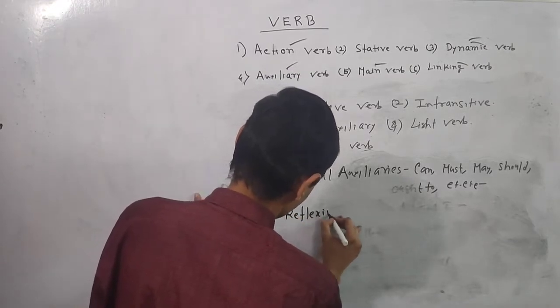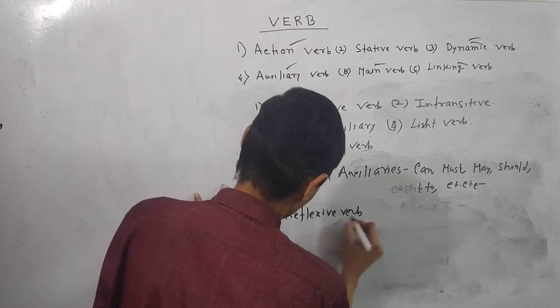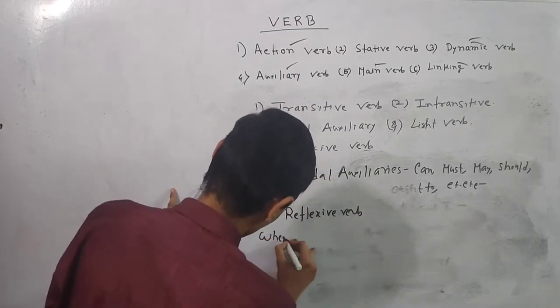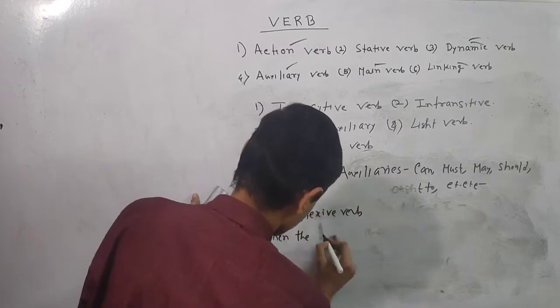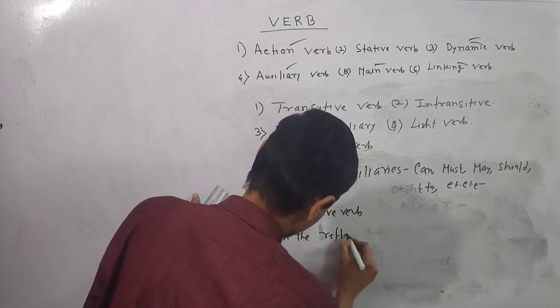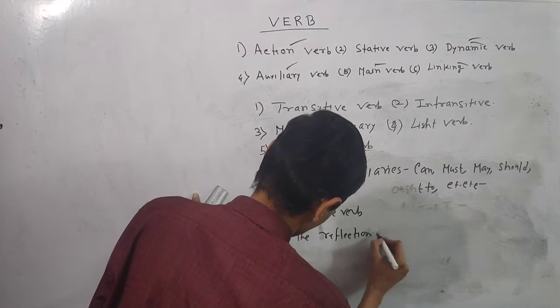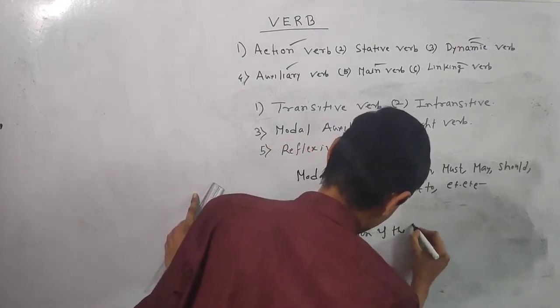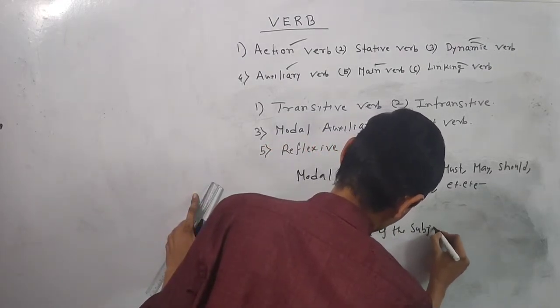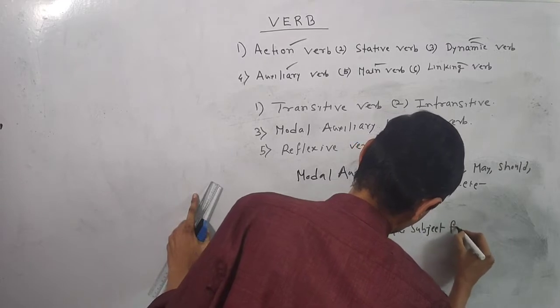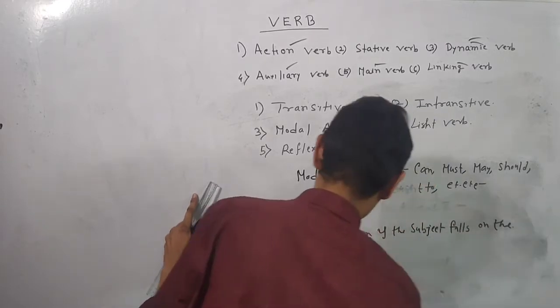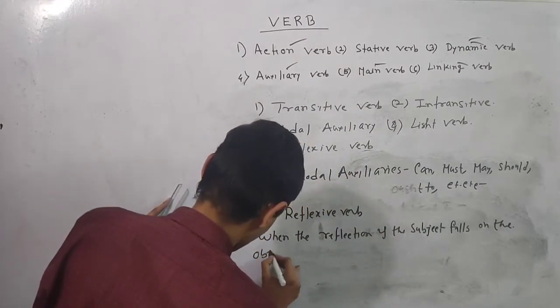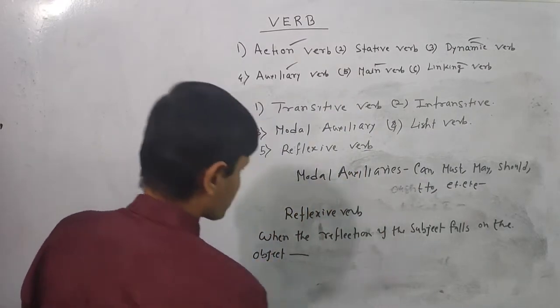Reflexive verb: when the reflection of the subject falls on the object, this is called the reflexive verb.